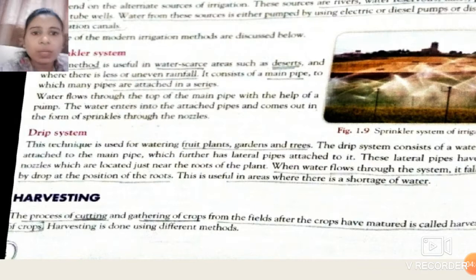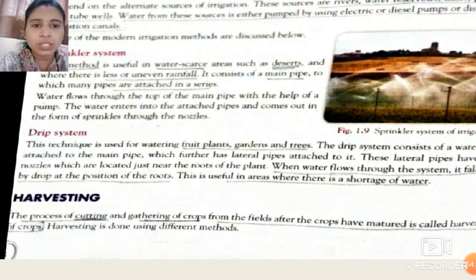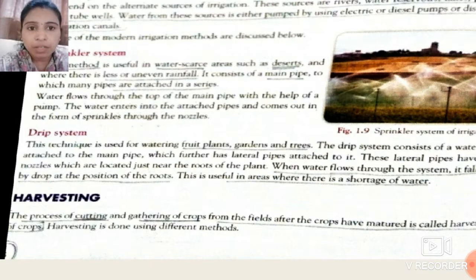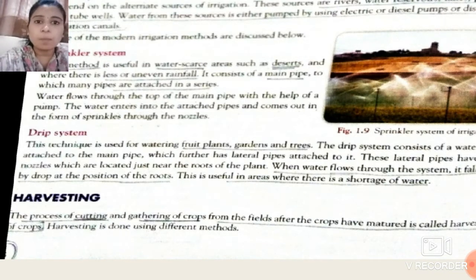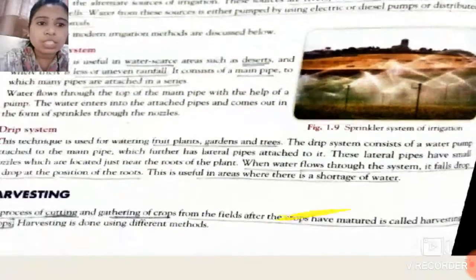Students, see over here the definition of harvesting. Each and every student has the textbook with them, also with this video. The process of cutting and gathering of crops from the fields after the crops have matured is called harvesting.